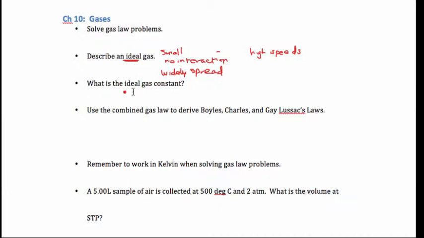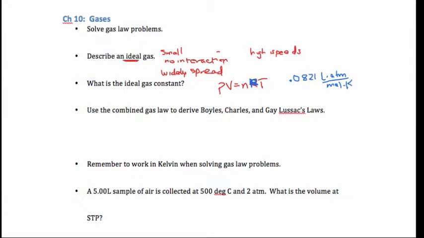What is the ideal gas constant? In PV equals nRT, the ideal gas constant is this R. It's a constant, and most people remember this one for the rest of their life, 0.0821. The units are cumbersome: liters times atmosphere over moles times Kelvin. Now it's possible that you're given, instead of atmospheres, torr.